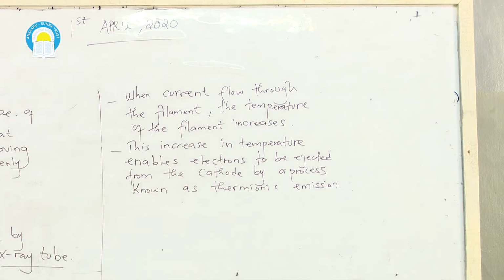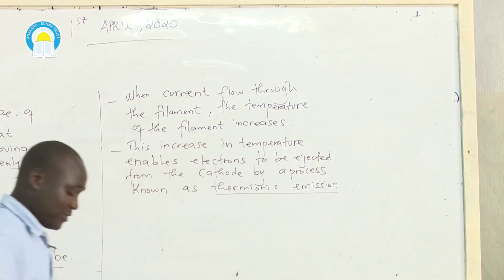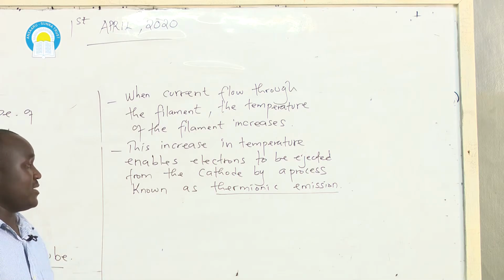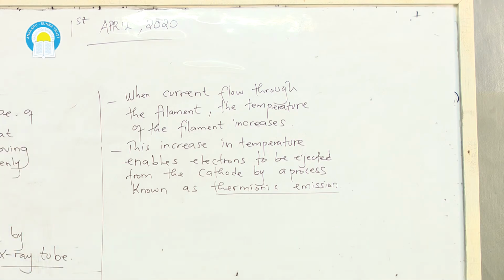So you may be asked to define the term thermionic emission. Thermionic emission, from this explanation, simply refers to a process whereby electrons are liberated or ejected from the metal surface by subjecting a metal to high temperature.